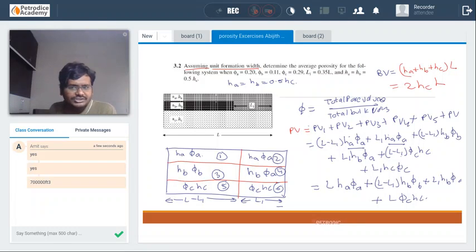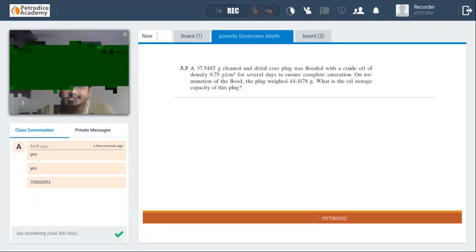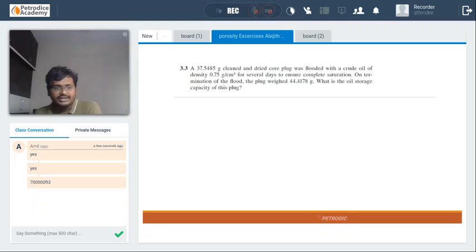Does anybody have any doubts in this question, guys? It's a very easy question. Guys, give me the answer for this particular question. It's a very easy one. Can anybody say which particular method is this? The name of this particular experimental method.